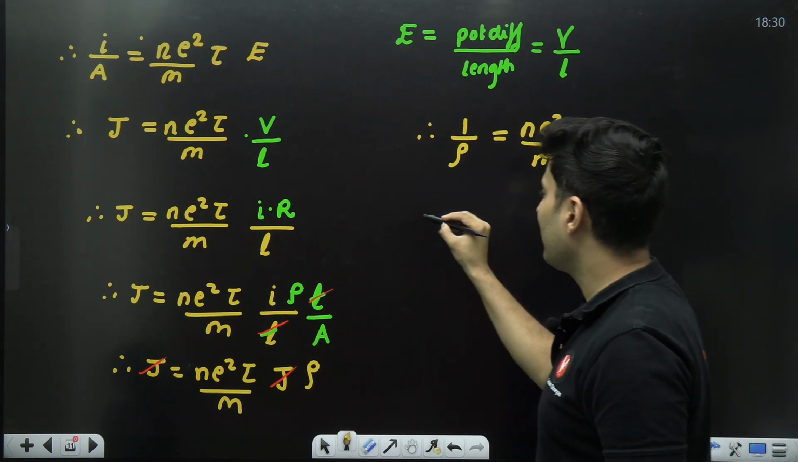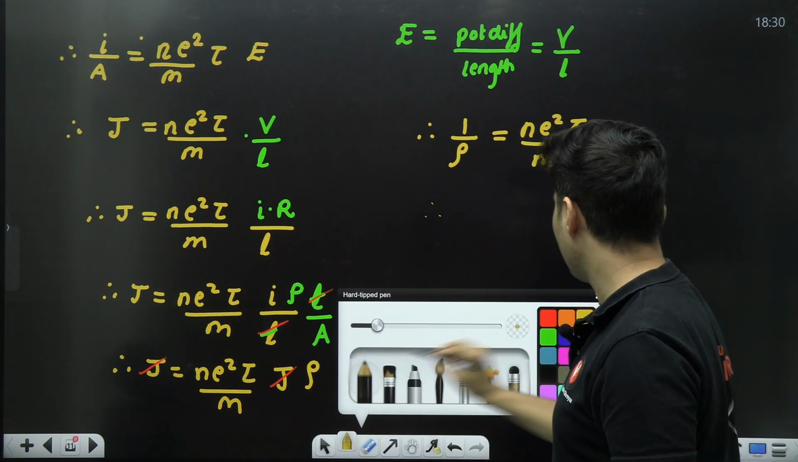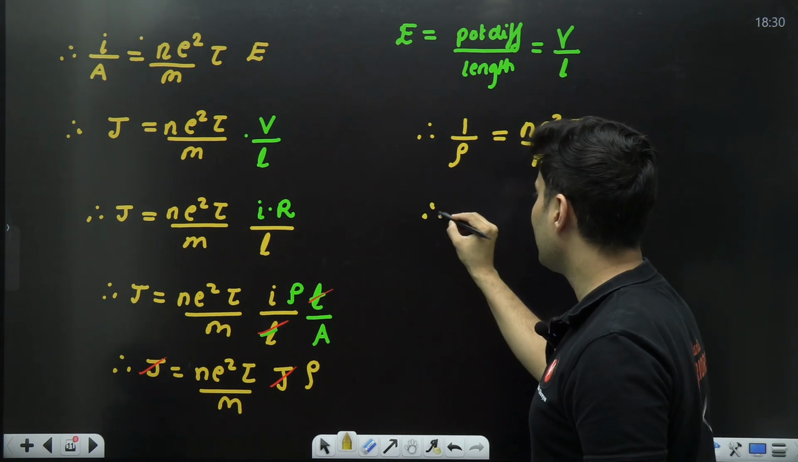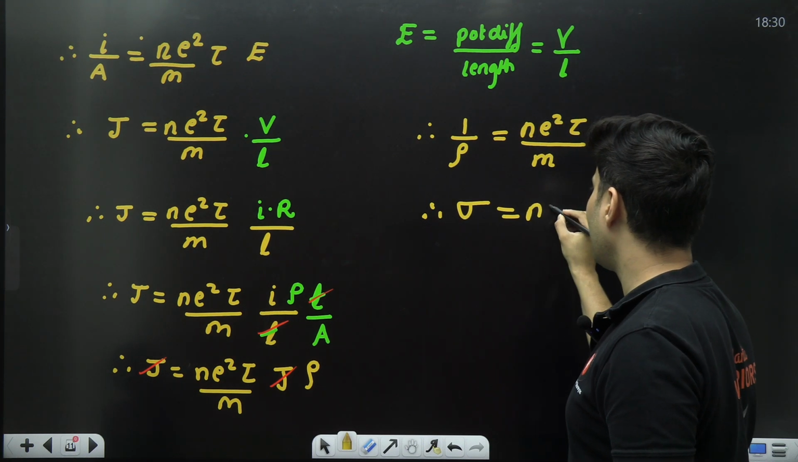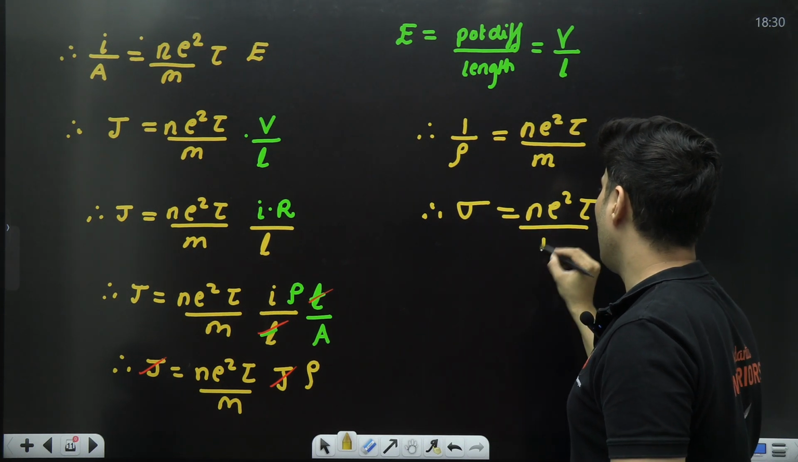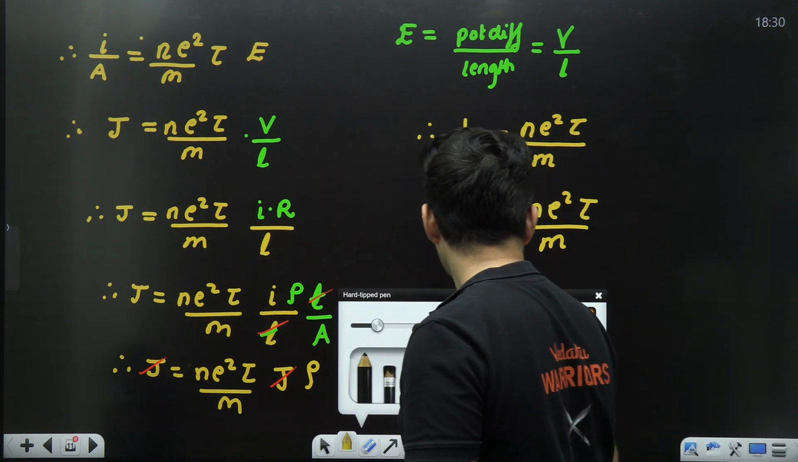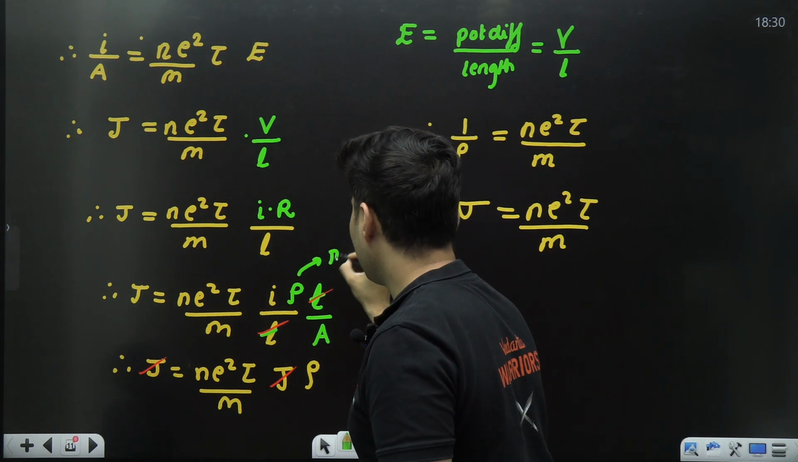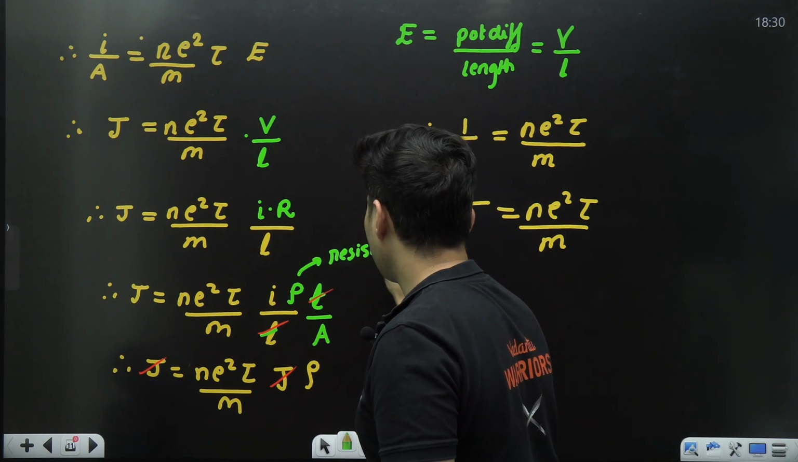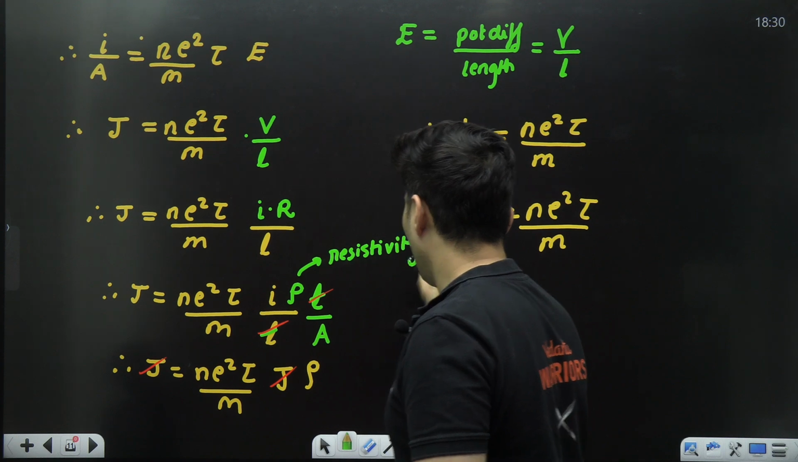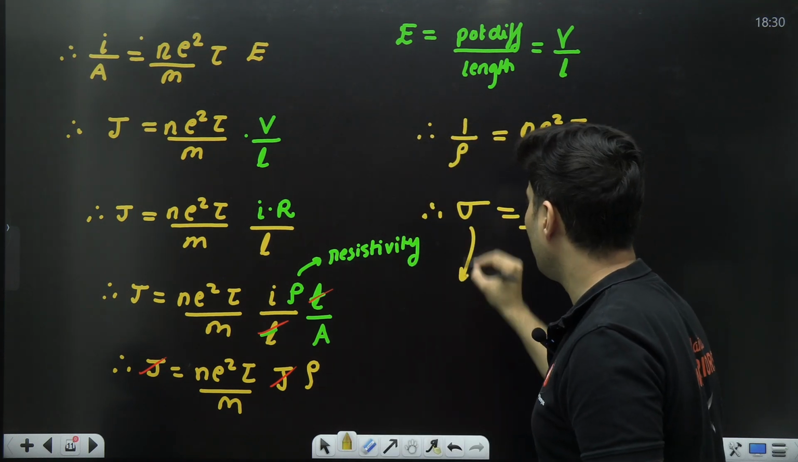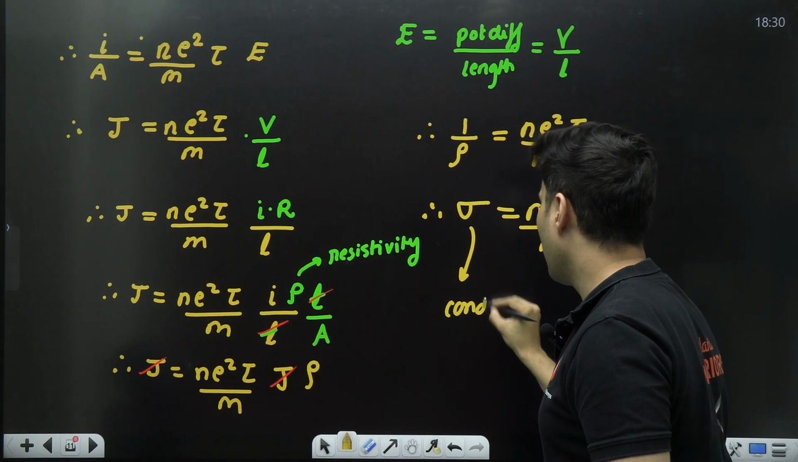What is 1 by resistivity? What is this rho? It was resistivity. So that is basically sigma, which is Ne square tau by M. Remember, this rho over here was resistivity. What is this sigma over here? 1 by resistivity is called conductivity.